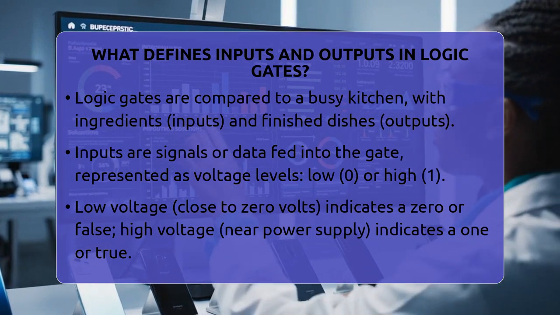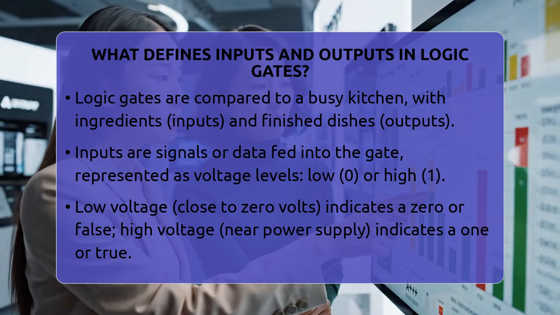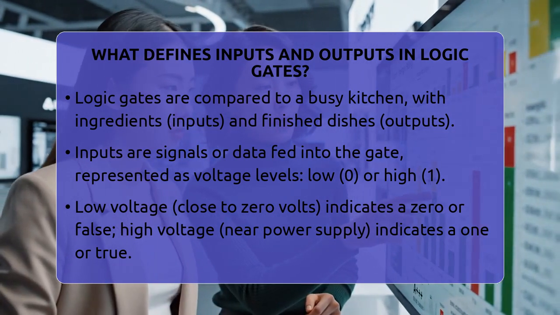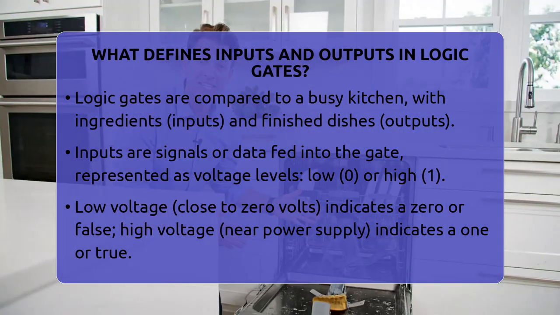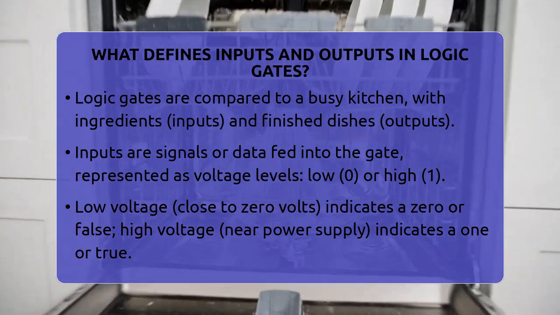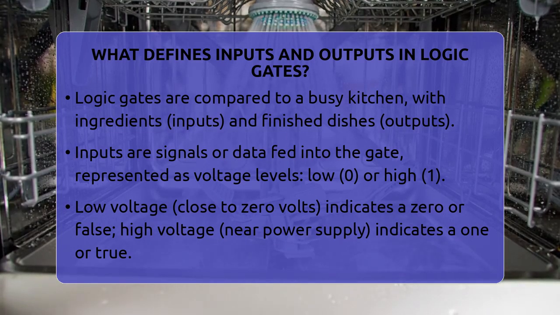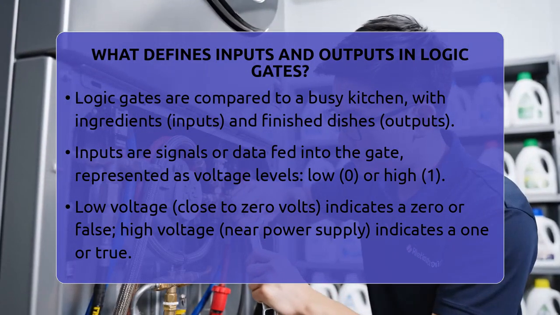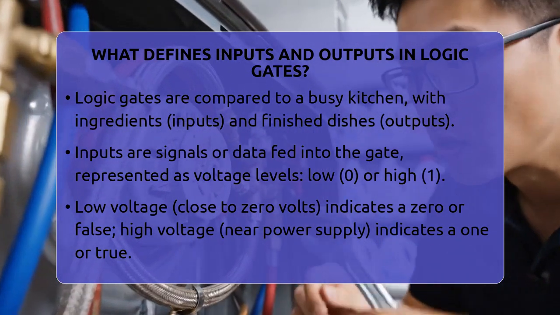These signals are usually represented as voltage levels, either low or high. A low voltage, close to 0 volts, stands for a 0 or false, while a high voltage, close to the power supply voltage, stands for a 1 or true. The inputs are what the logic gate receives from other parts of the circuit. Think of them as the choices you make before cooking.